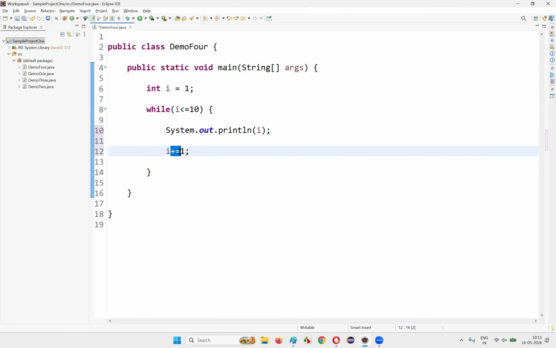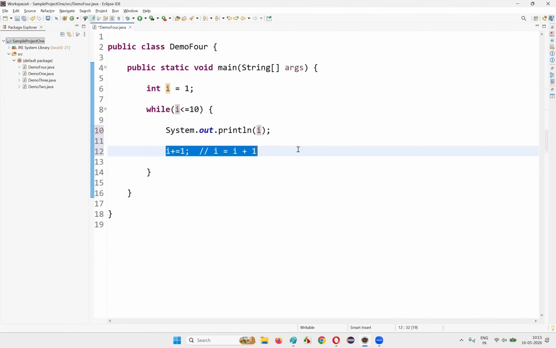Remember the compound assignment operators. i += 1. Instead of writing i = i + 1, we can write i += 1, which is nothing but internally i = i + 1 only. i will become 2. From 1, i will be upgraded to 2 and the next condition will be checked, and so on.